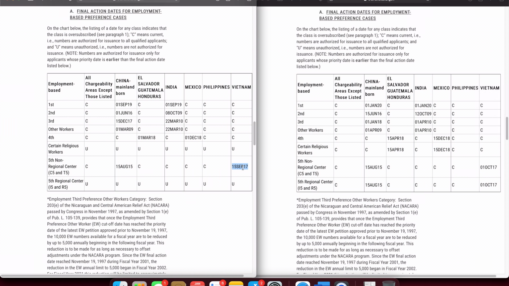So all in all, it was exactly as I predicted in my previous video, that EB1 will progress by a few months, which it did by at least 3 months, or actually 4 months, and EB2 and EB3 have not progressed much, EB3 by a week and EB2 by just 3 days for India, which is a little bit of a disappointment. But with some new rules and new changes that are coming in, I expect these dates to move further a little bit faster for EB2 and EB3 India.